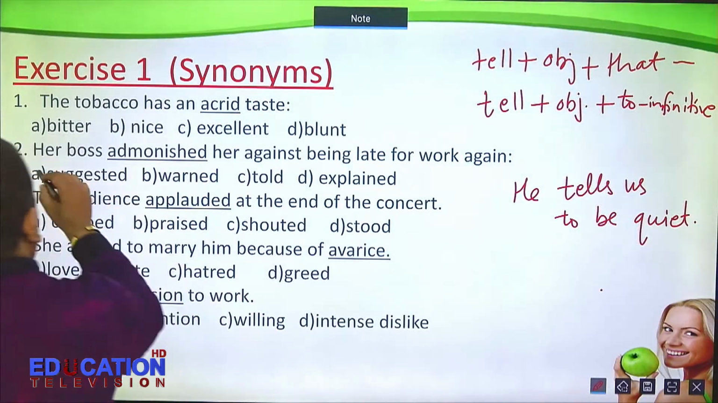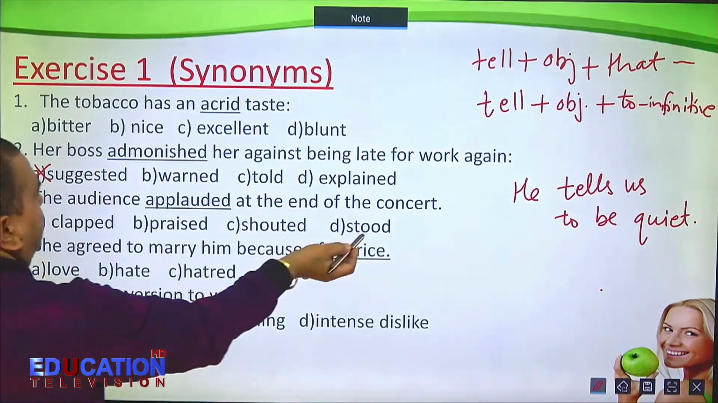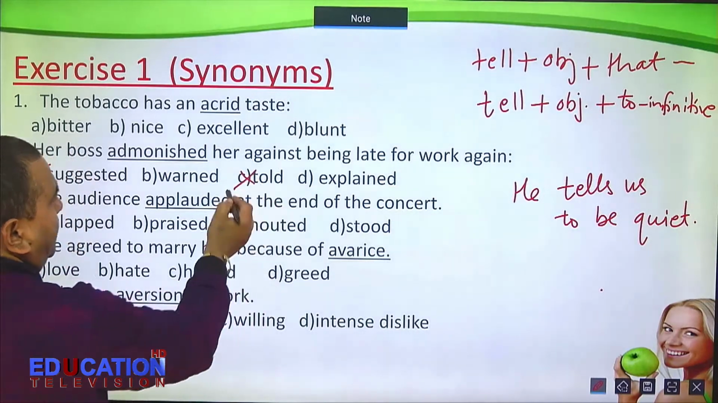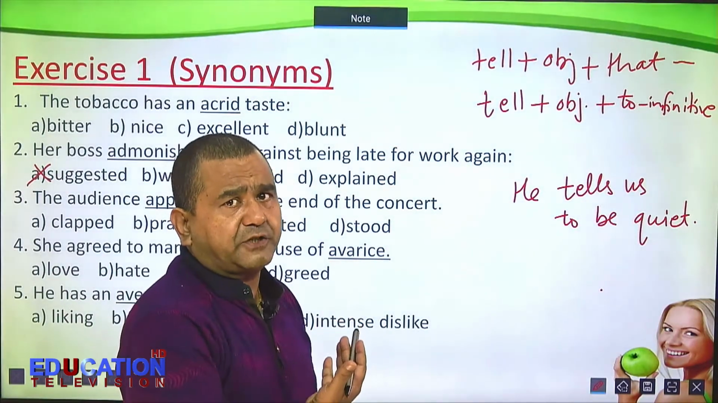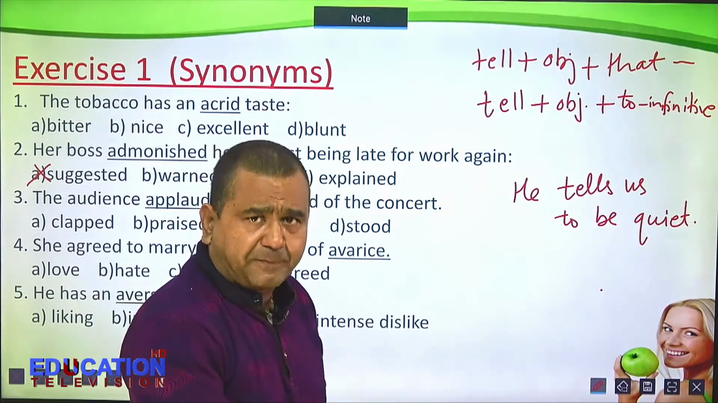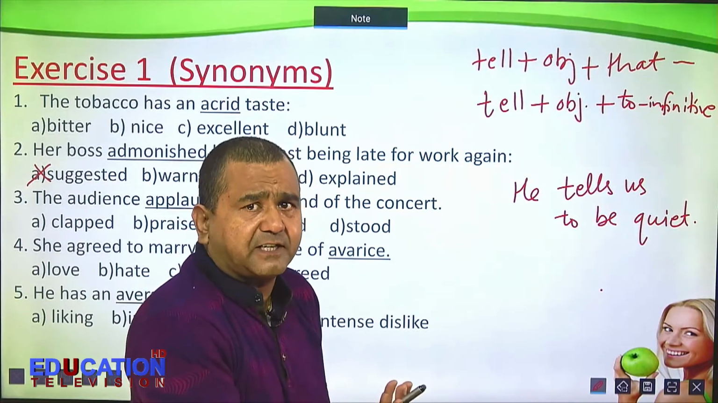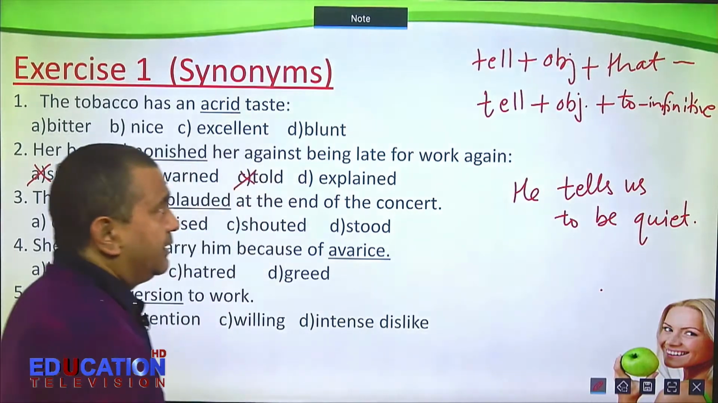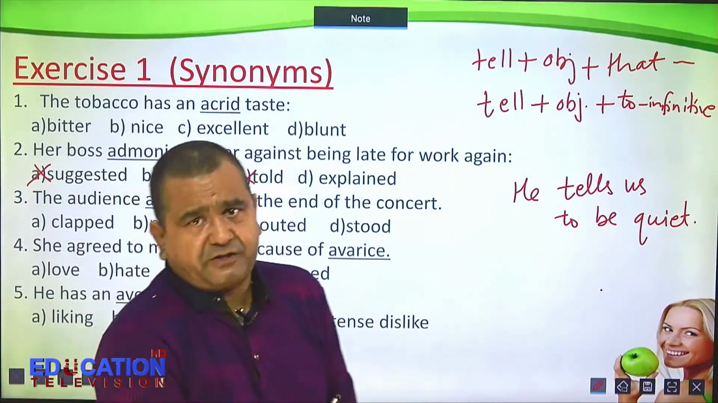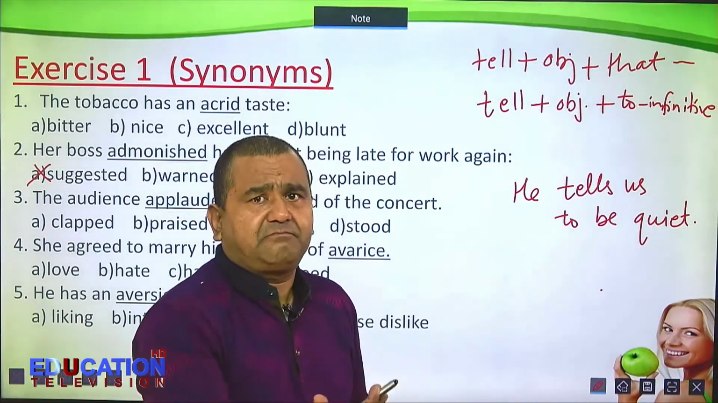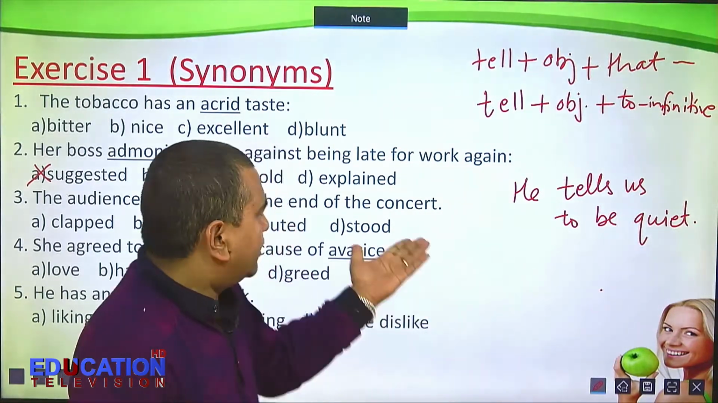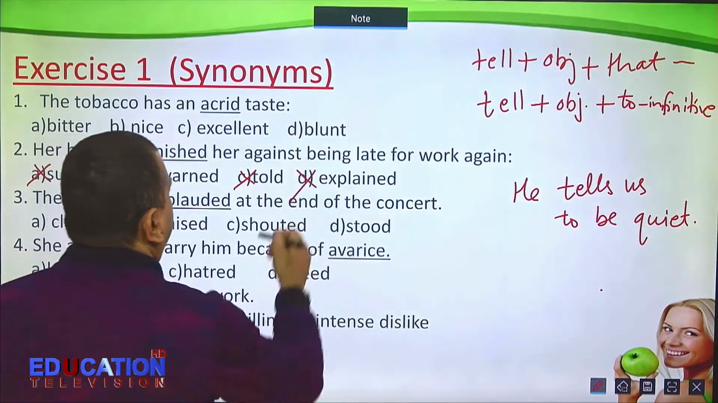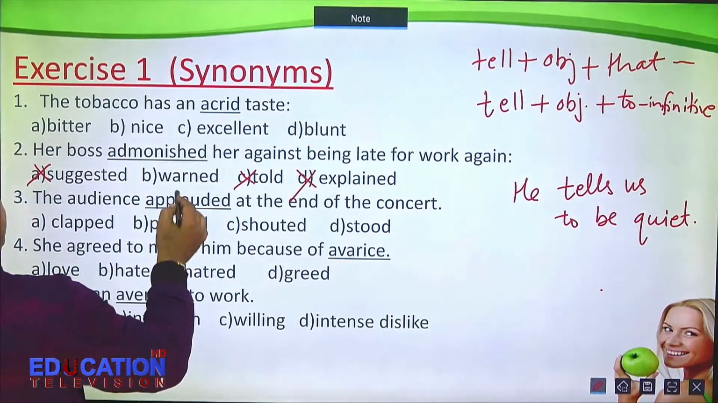So suggested is wrong. Told is also wrong. Explained. Explained also does not go with this. Explained the topic. There has to be a direct object. You know, explained us the topic. No. Explained us the problem. No. So even explained is not correct. So which one is correct?